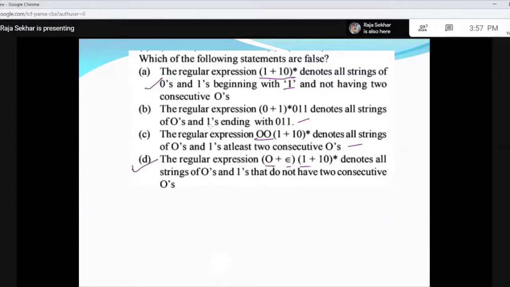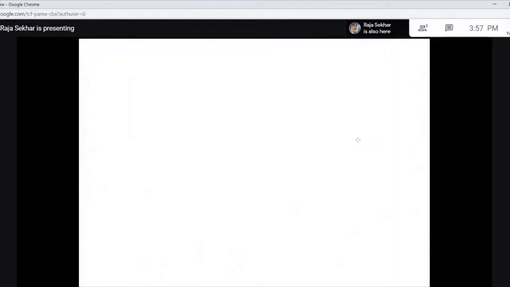So denotes all strings of at least two consecutive zeros. This is false. It says these two consecutive zeros only at the beginning, but they could be anywhere according to this statement. According to this, it will give you strings beginning with 00, but this says all strings ending with two consecutive zeros, right? So there is no relation between these two. So this is wrong. So C is